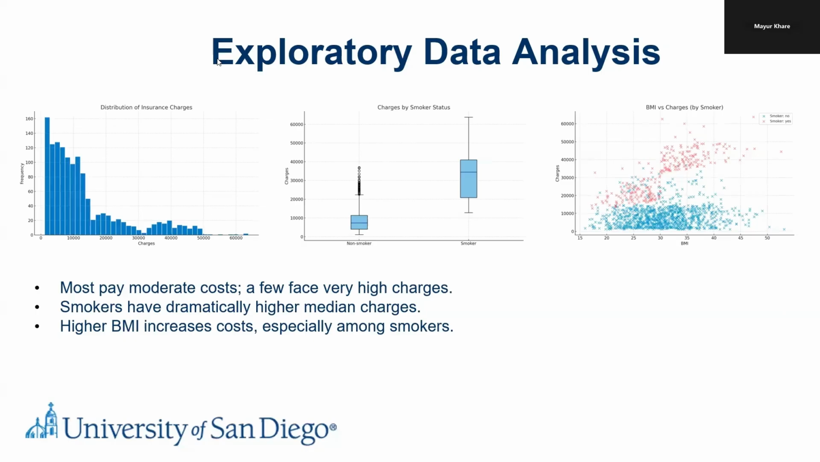As part of the exploratory data analysis, we looked at the overall patterns. We created a number of visualizations to understand the relationship between different factors. In the first histogram, we can see that most people pay moderate charges. There are a few very high cost outliers. Smokers show far higher charges compared to non-smokers. The median price is more than double. Finally, charge rises with BMI, especially among smokers. So lifestyle choices do have a strong financial impact.